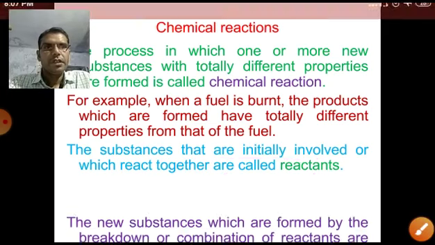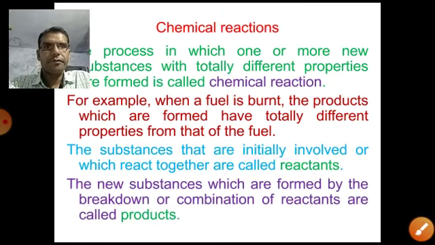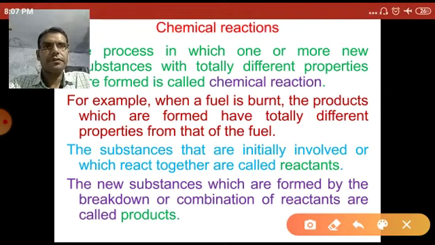Now what is the product? The new substances which are formed by the breakdown or combination of reactants are called the products. So the substances which are formed after the reaction are called the products.